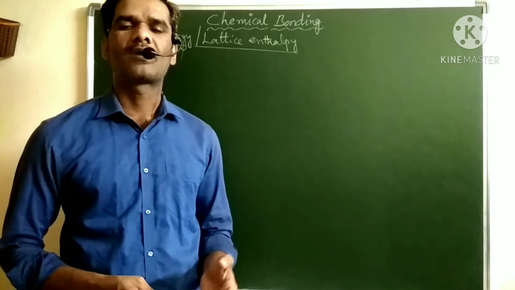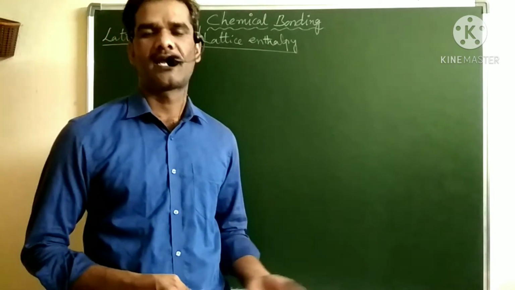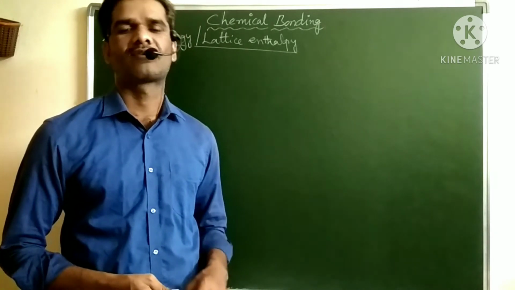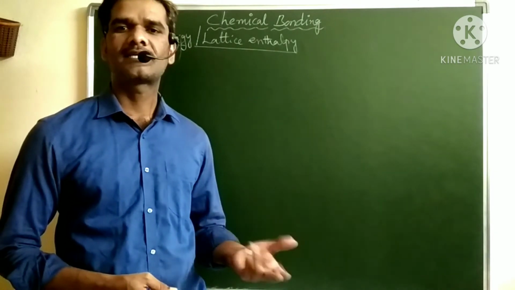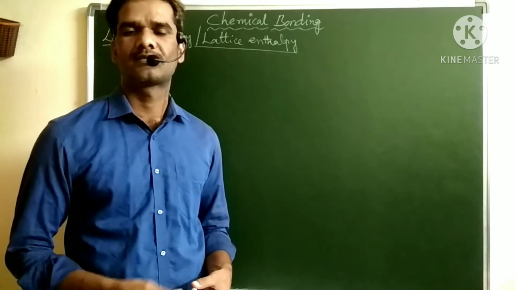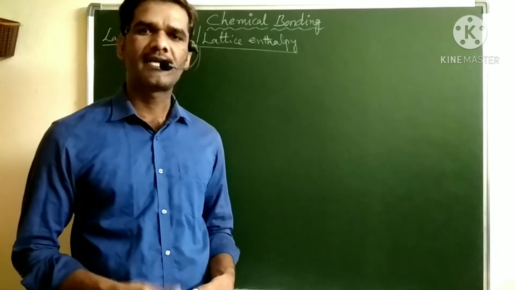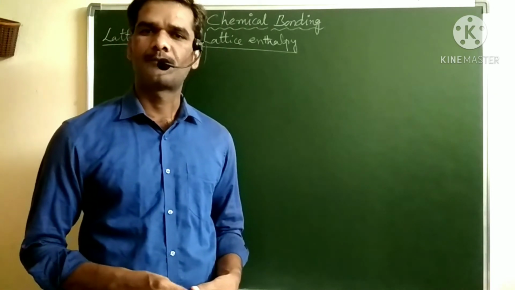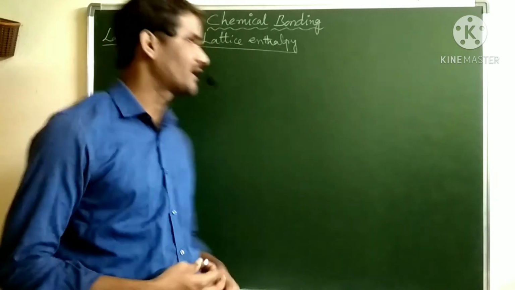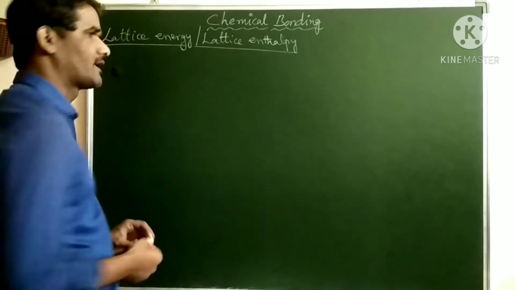To form 1 mole of ionic compound, how much energy is released? Or to break 1 mole of ionic compound, how much energy is required? In both cases, the magnitude of energy is the same, but it is of opposite sign. In one case energy is released, in the other case energy is absorbed. So both are the same. So we can define the lattice energy like this.